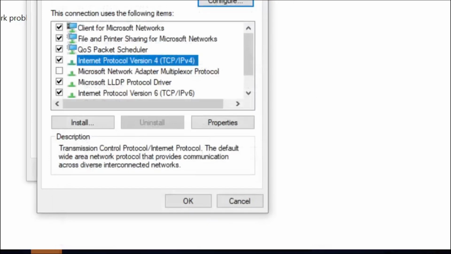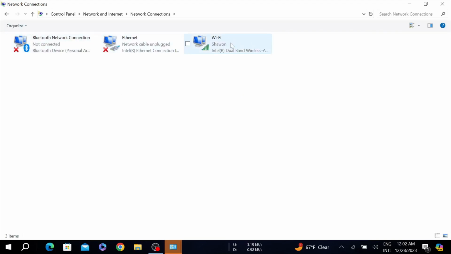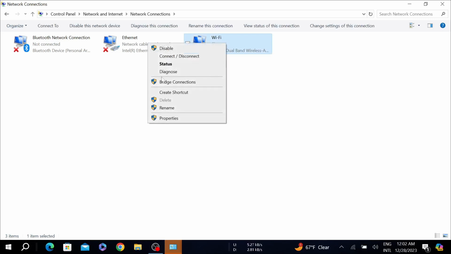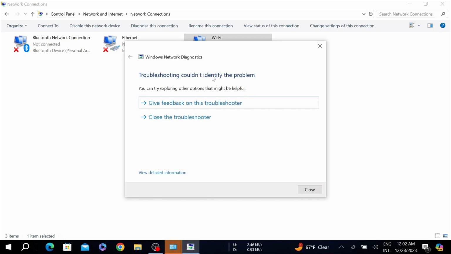If this doesn't fix your problem, there is also another way. Just go to change adapter settings here, and here select the network that you want to fix. Right click it and select diagnose, and as you can see, Windows network is detecting problems. It will take a few seconds to detect the problems. As you can see, there is no problem in my network. If your network has a problem, Windows will find it and fix it, and your problem will be fixed.